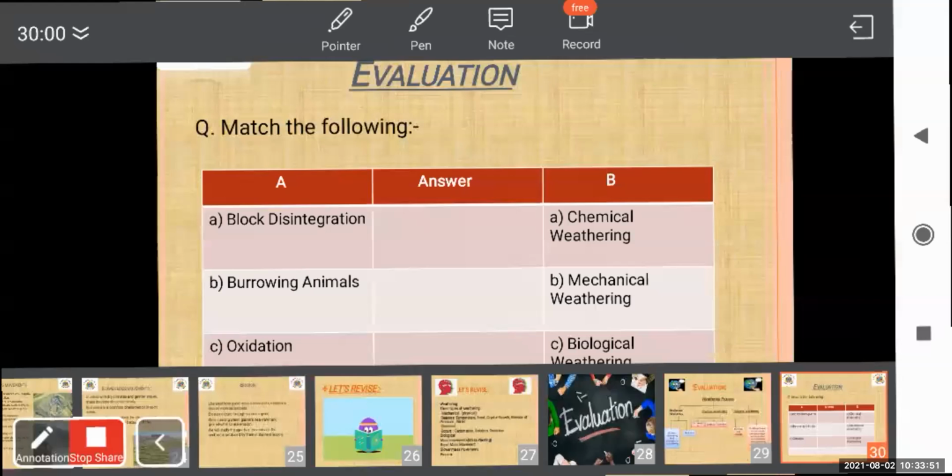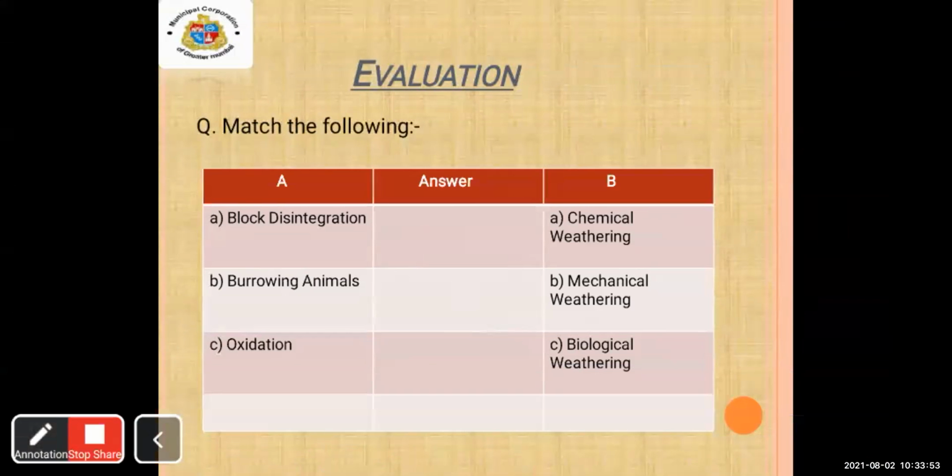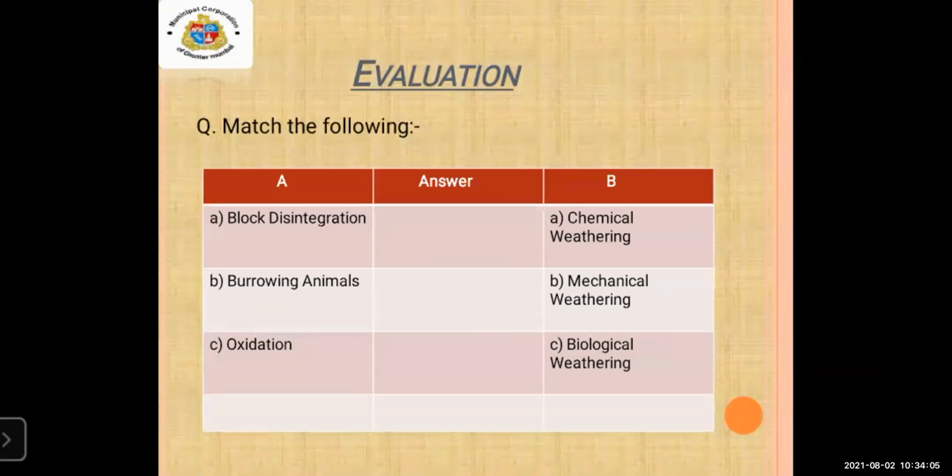Block integration. C. No, not C1. That is biological. Yes. Biological weathering will go for burrowing animals.